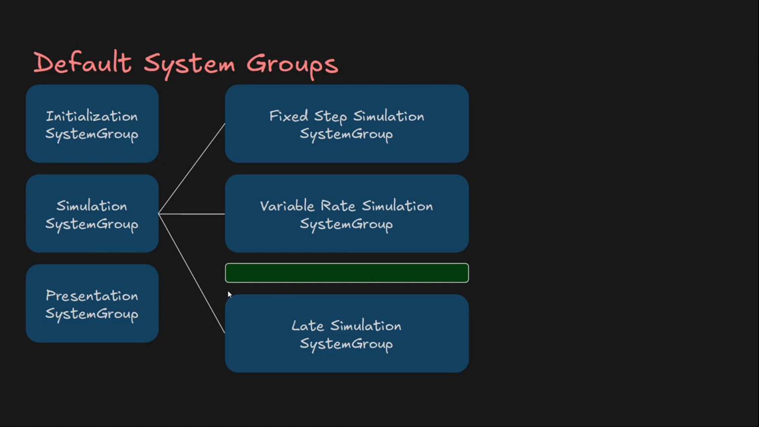If you don't specify a system group, your system will automatically be placed in Simulation System Group and run after these two system groups and before this one. I would recommend making your own system group that does the same, but specifically updates before the transform system group.